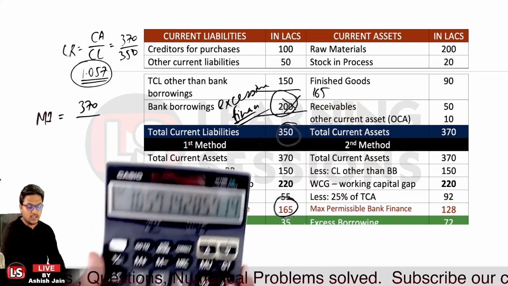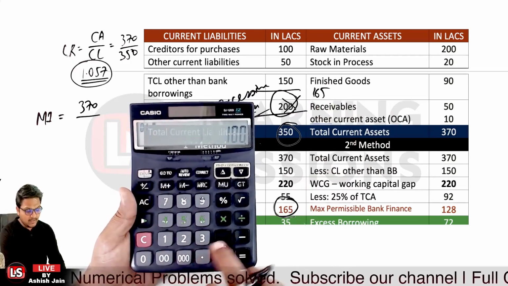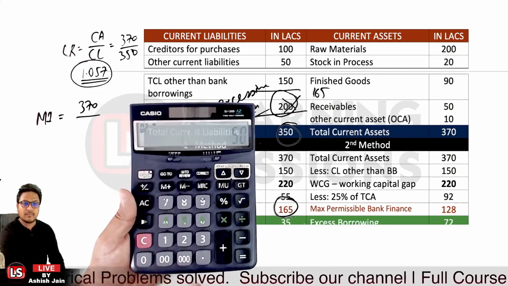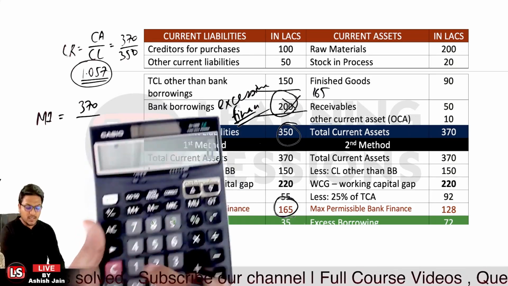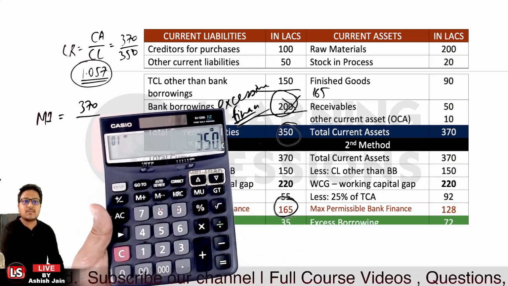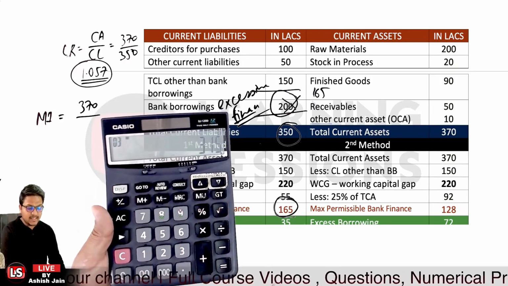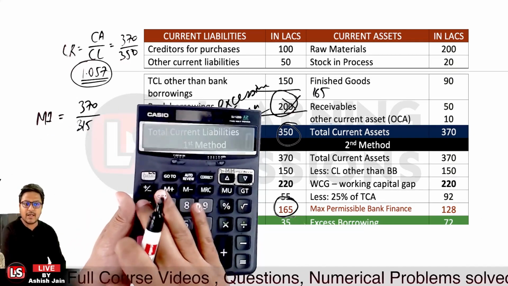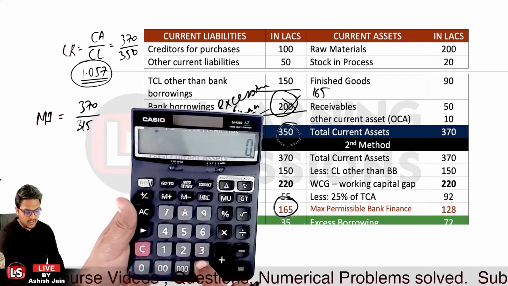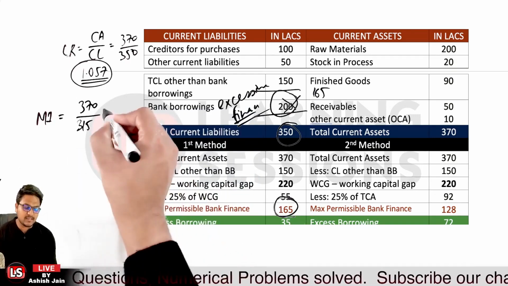So the new current liabilities are 350 minus 200 plus 165, which is equal to 315. What will be the current ratio as per method 1? It is 370 divided by 315, which is equal to 1.17.